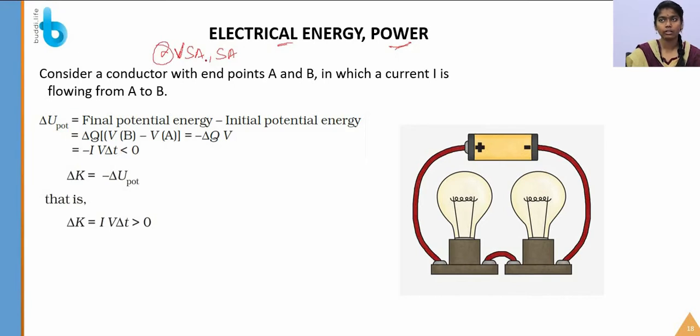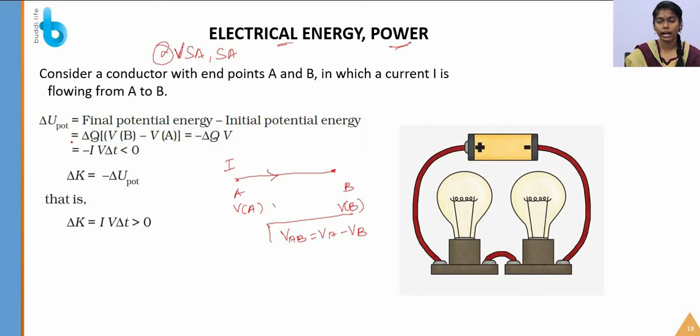So let's see what electrical energy is. I am considering this wire which has two points A and B, and the current through the wire is flowing from A to B. The potential of A is VA and the potential of B is VB. The potential VAB is equal to VA minus VB. Let's keep it aside.